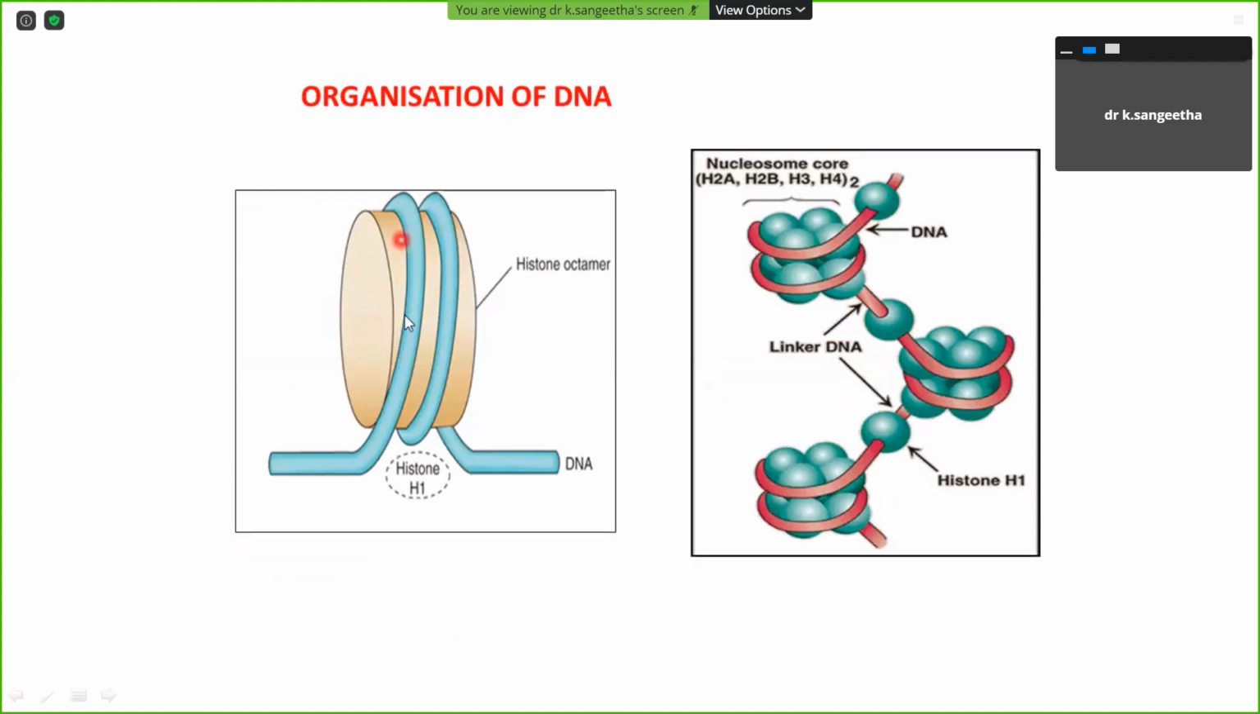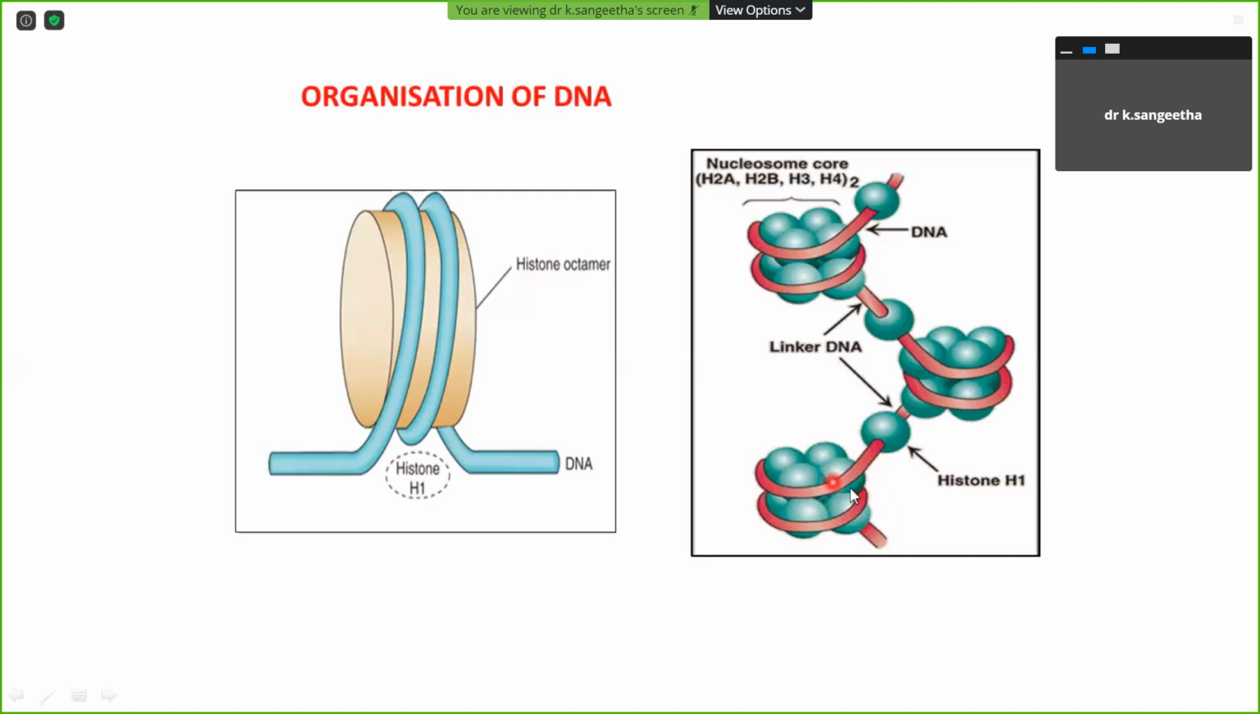Okay. So what are histones? Any idea? What is histone H1? H1 histone is a linker protein. So histones we can call nucleoproteins. The nucleoproteins are helpful to bind the DNA segments.